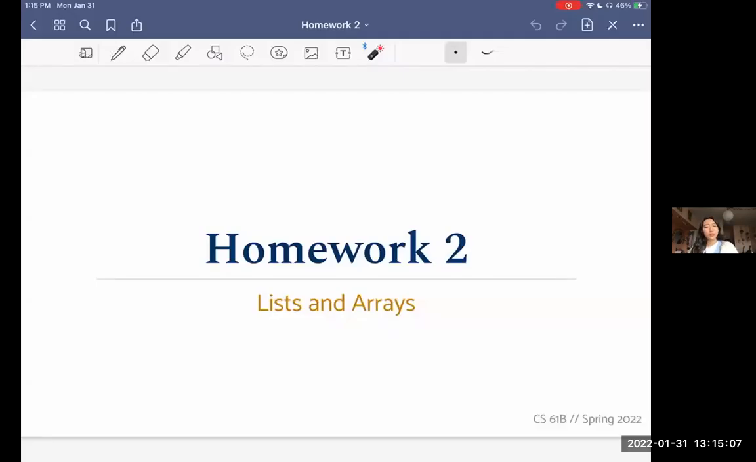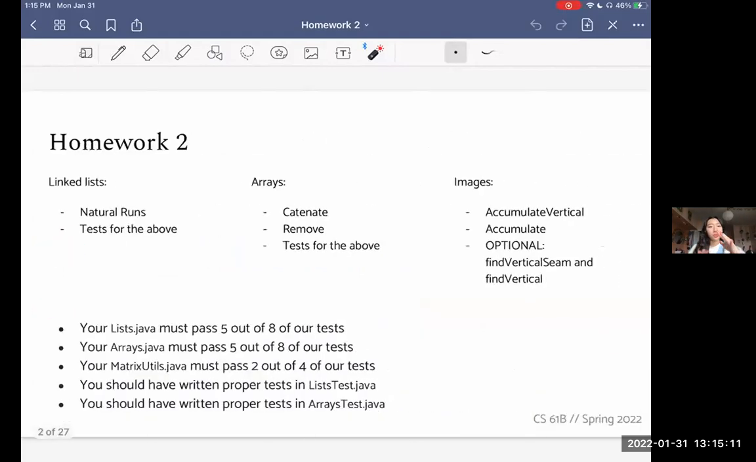Hello, welcome to the intro video for homework 2, which covers lists and arrays. There's three main chunks to this homework. So the first thing is covering linked lists. And basically you're going to be doing this method called natural runs and also writing tests for the above method. And so that's working with linked lists.